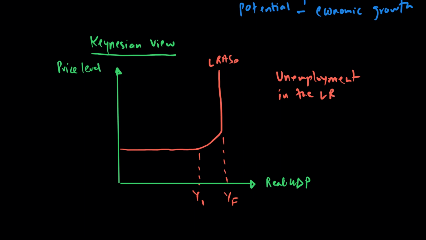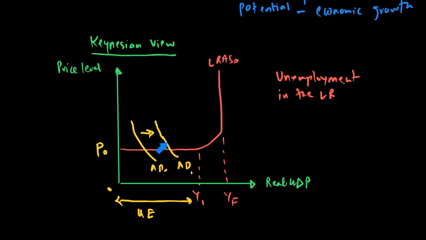And if there is unemployment in the long run, then even if the AD goes up in this zone of unemployment, so this is 0 to Y1, which is your zone of unemployment, the economy has resources to meet that increased demand. So this increased demand can be easily met by a rise in the use of unused capacity.